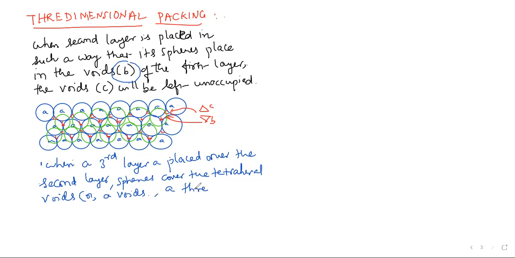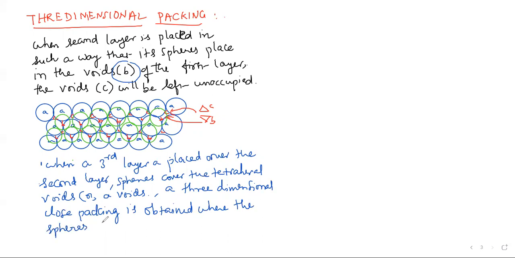A three-dimensional close packing is obtained where the spheres in every third or alternative layers are vertically aligned.